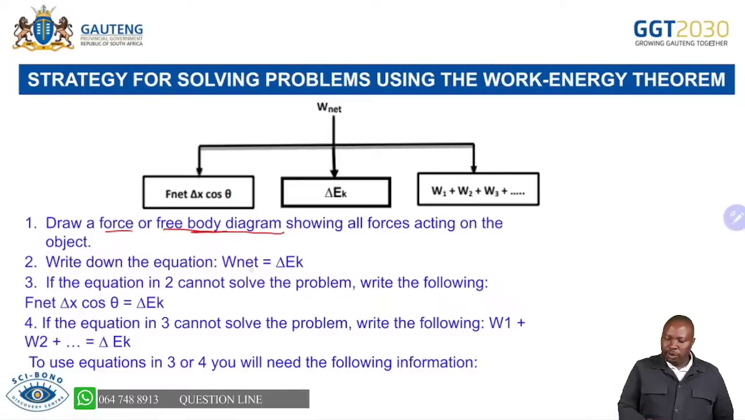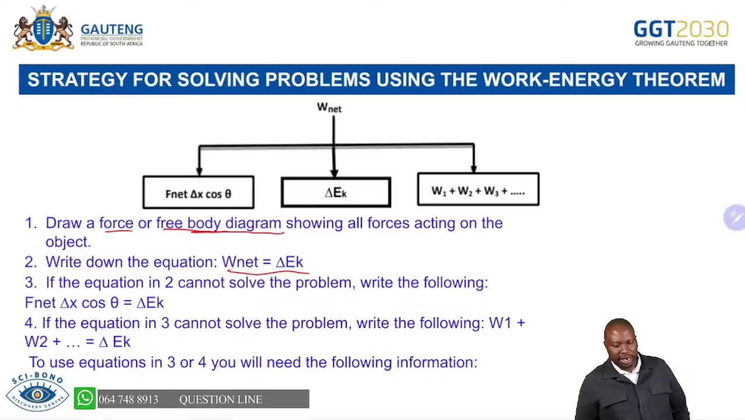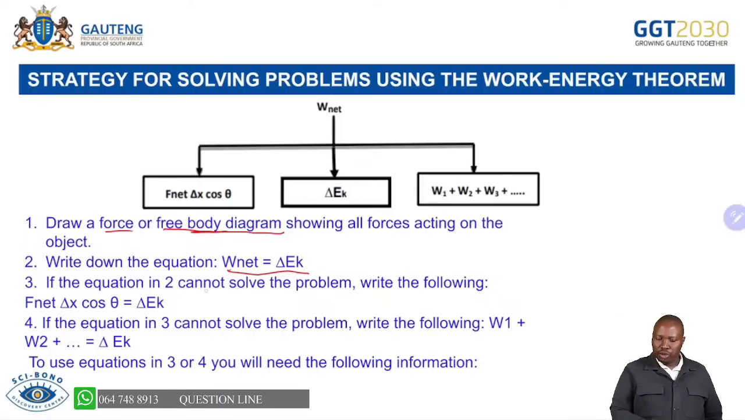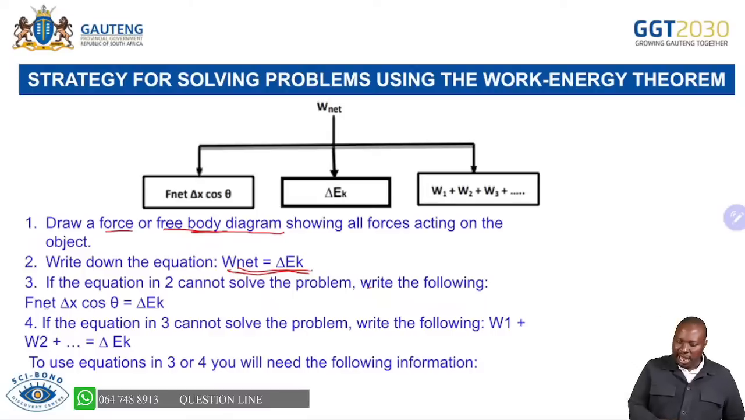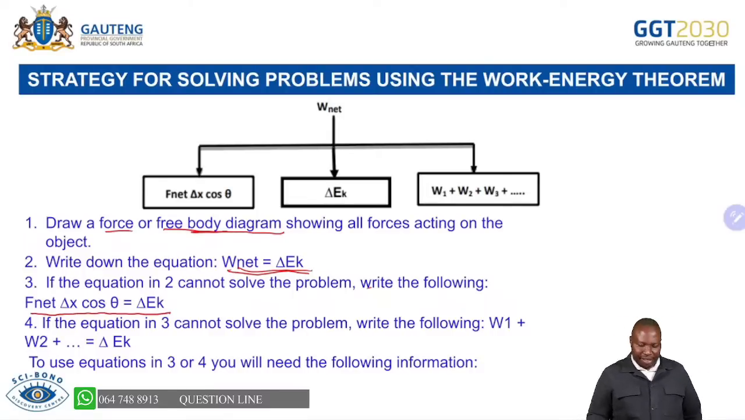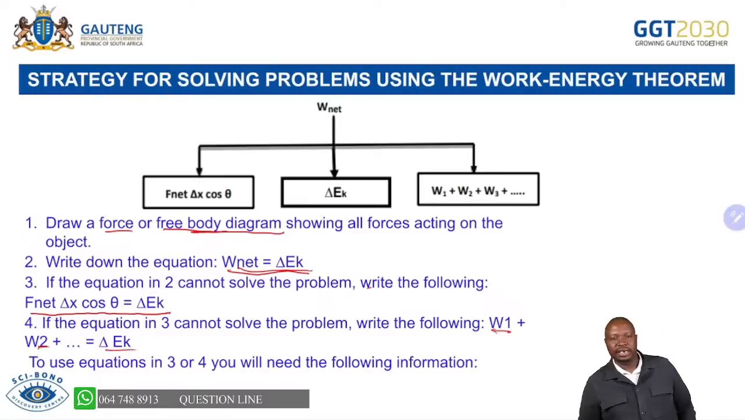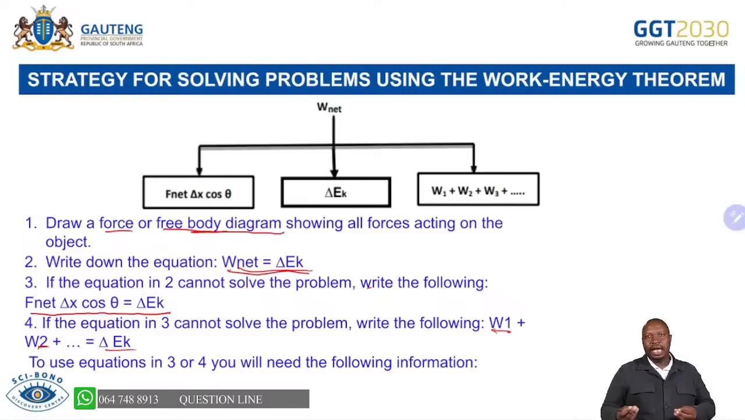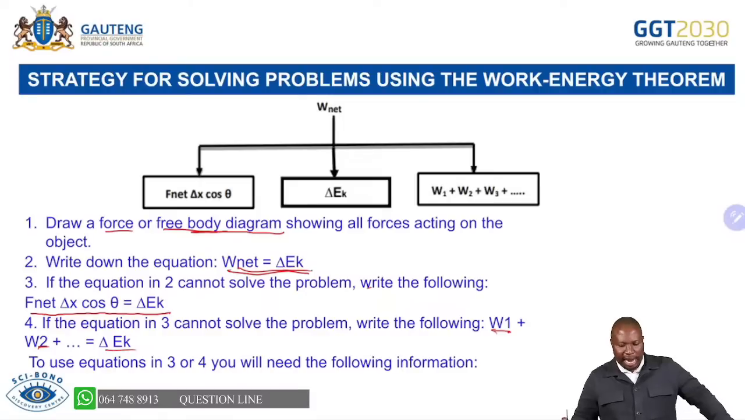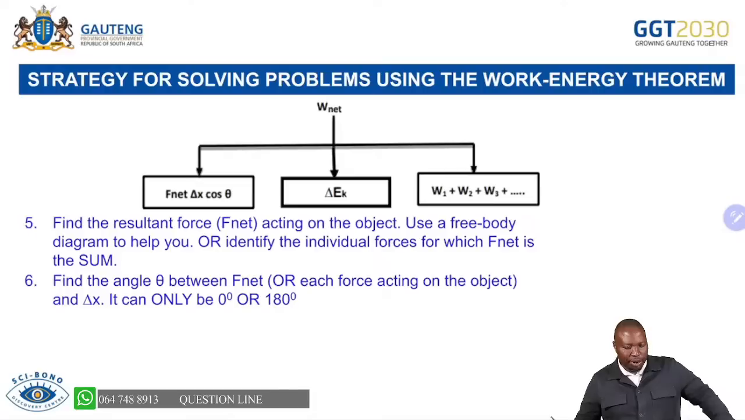So now you must be able to write the work net equals change in kinetic energy. If this equation cannot solve the problem, you can write it as F net delta x cos theta equals change in kinetic energy. And if that as well cannot solve the problem, you can say the work done by all the forces acting in the direction of the motion, you are able to add all of them and say that equals change in kinetic energy. So you can use the same formula, but you can expand it differently, and it will help you to solve the problem. I'm hoping that helps you.